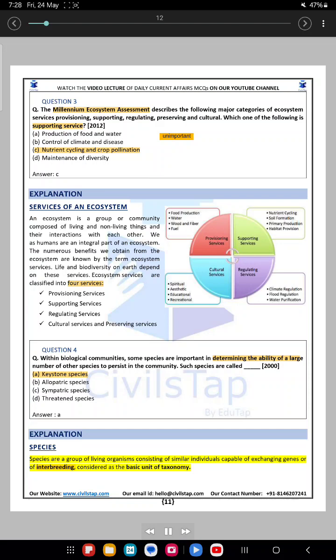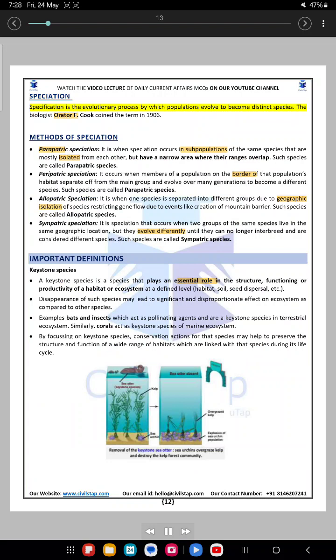of interbreeding, considered as the basic unit of taxonomy. Speciation. Speciation is the evolutionary process by which populations evolve to become distinct species. The biologist Orator F. Cook coined the term in 1906.